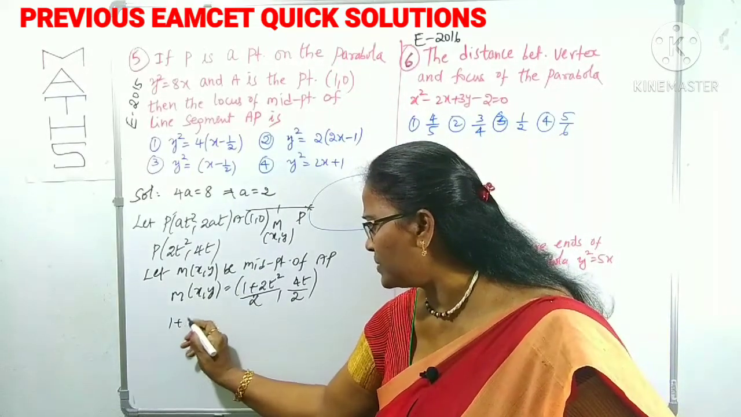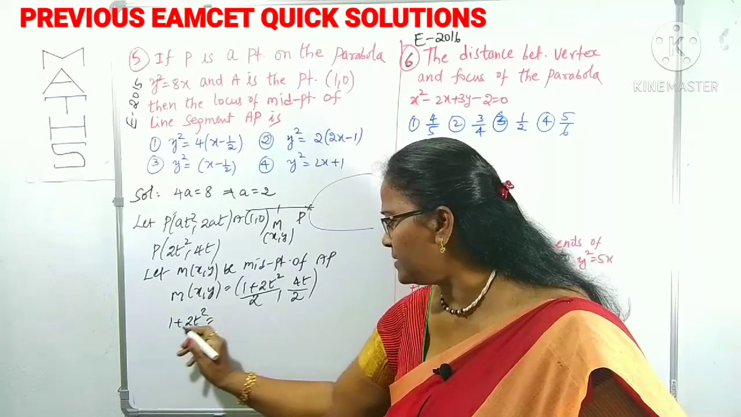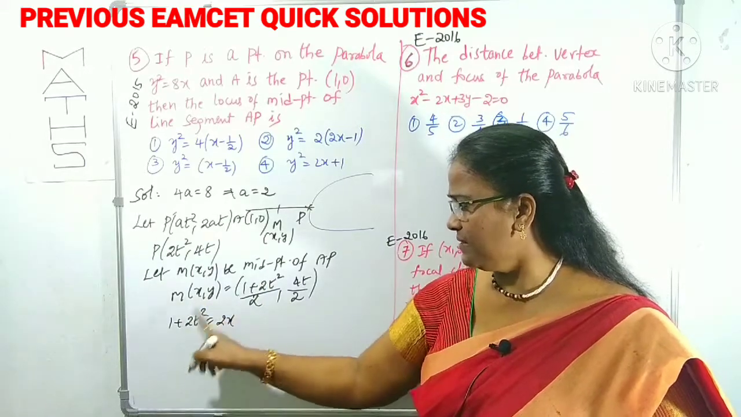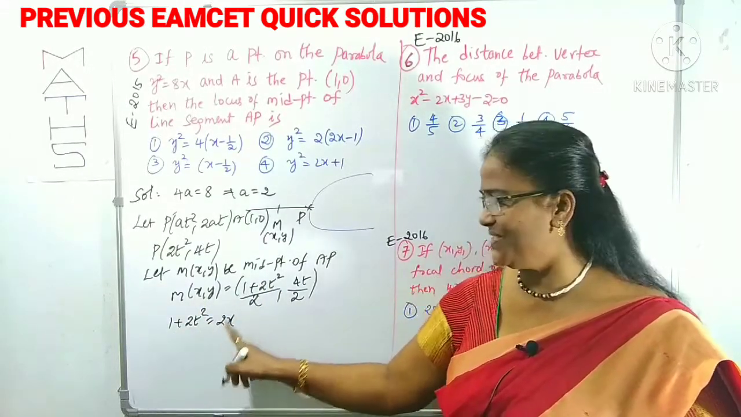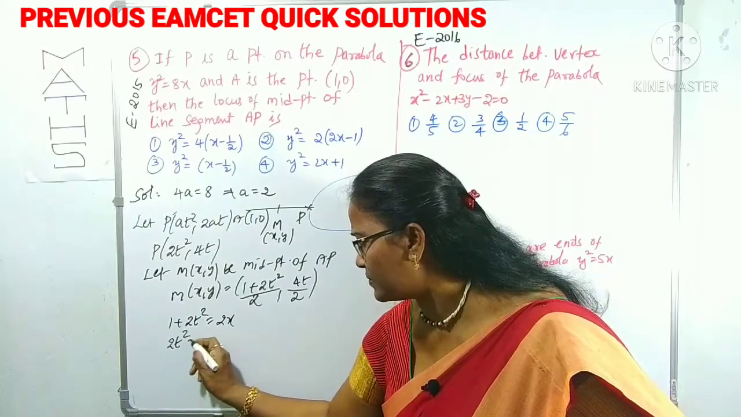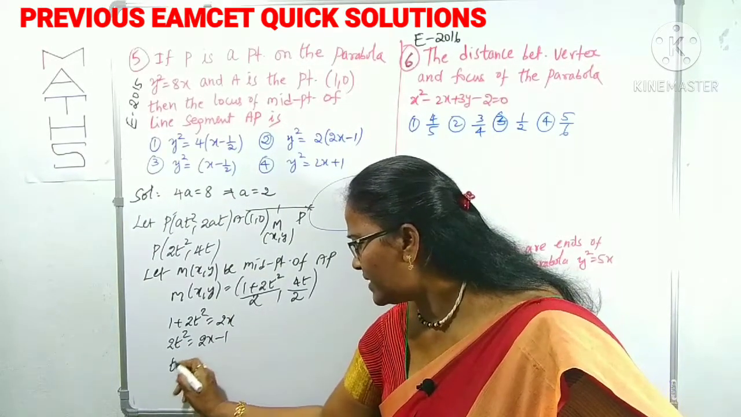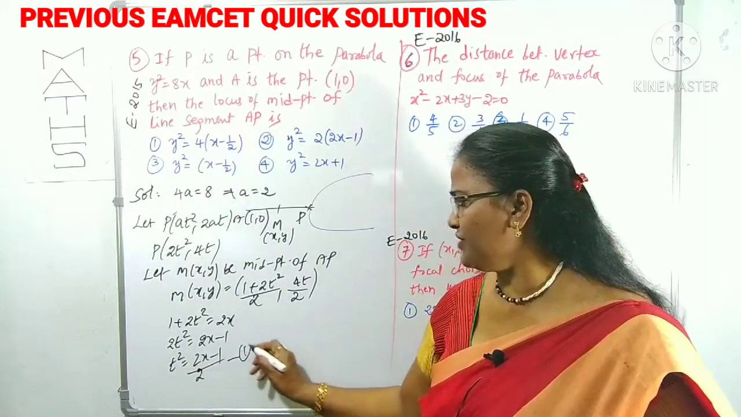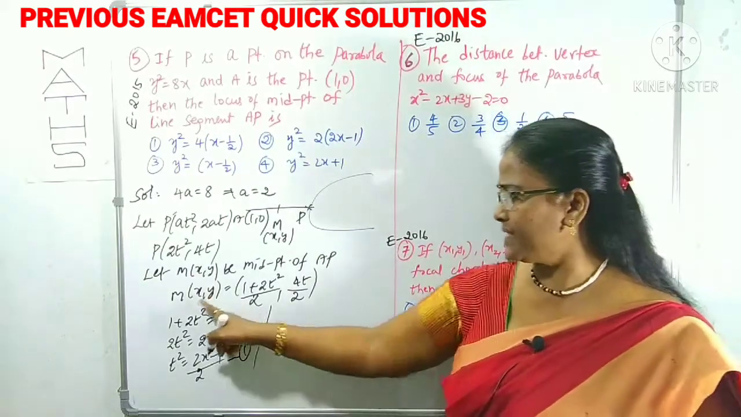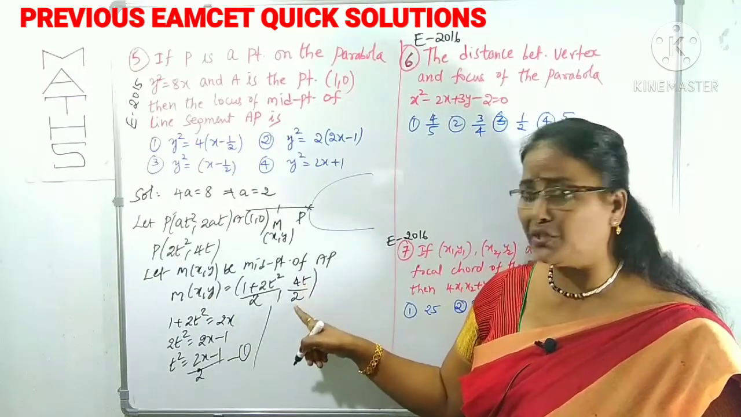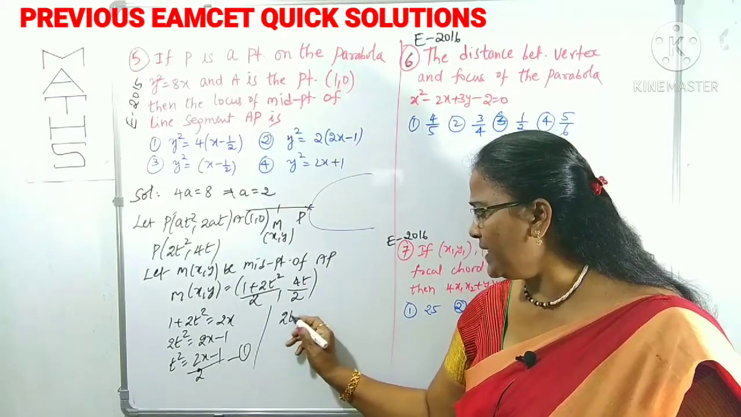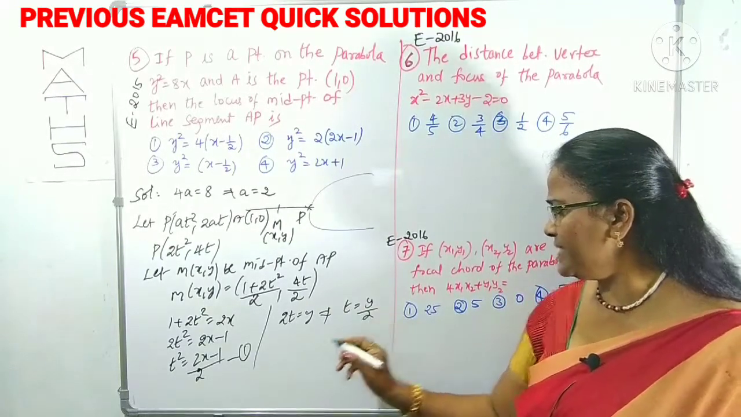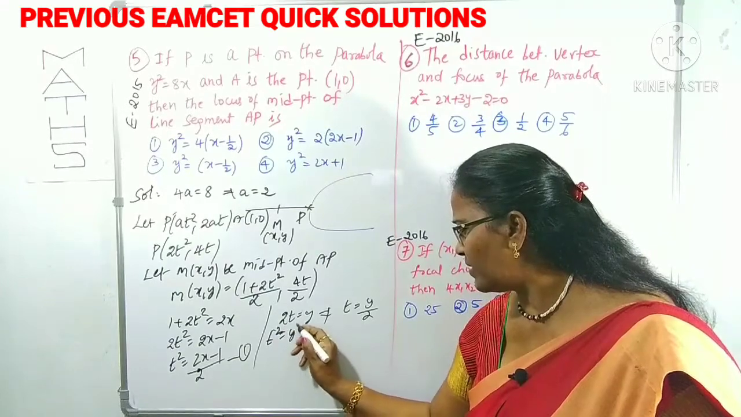Therefore, what can we get? (1 plus 2t square) by 2 is equal to x. By cross multiplication, 1 plus 2t square is equal to 2x. From this, 2t square is equal to 2x minus 1, and t square is equal to (2x minus 1) by 2. That is equation 1, from equating the x coordinate. What about the y coordinate? Here 4t by 2 is 2t, so 2t is equal to y. From this, t is equal to y by 2. Then t square is equal to y square by 4.